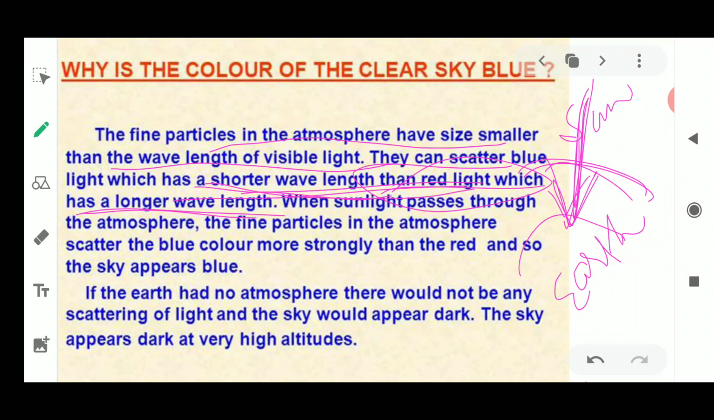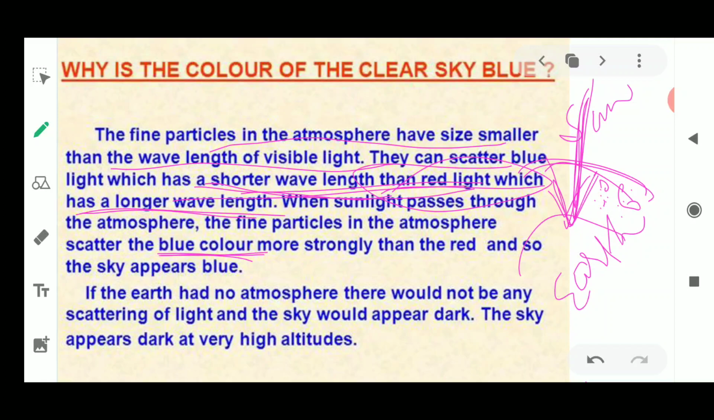When the sunlight is passing through the atmosphere, fine dust particles and other different particles are present, which help the light to scatter more. And which light is going to scatter more? Blue colored light is going to scatter more. Why? Because it has the shorter wavelength, and that is why this blue light enters our eyes, and then the sky appears blue in color.